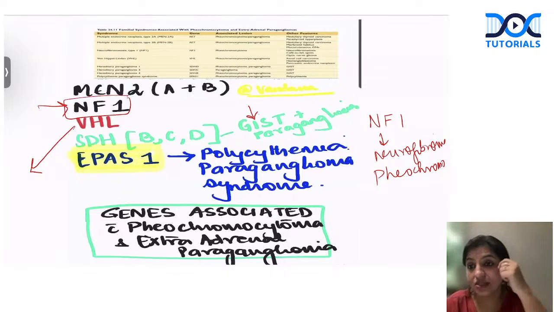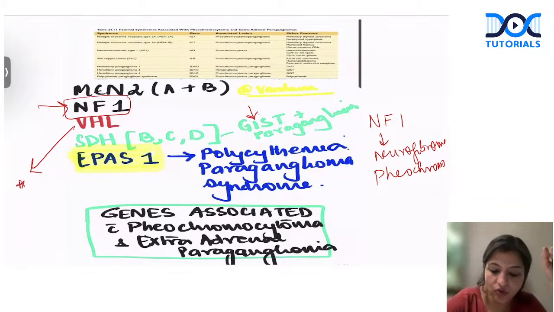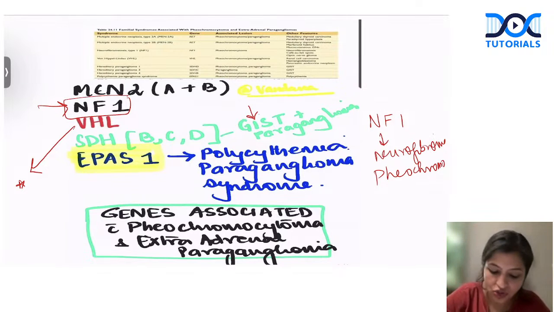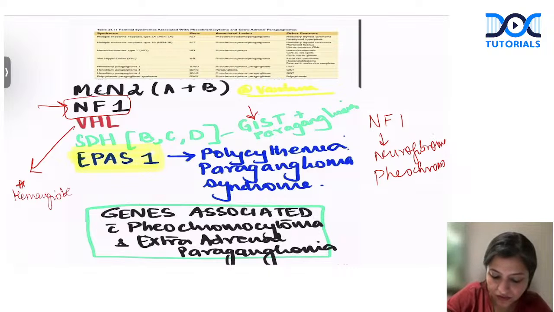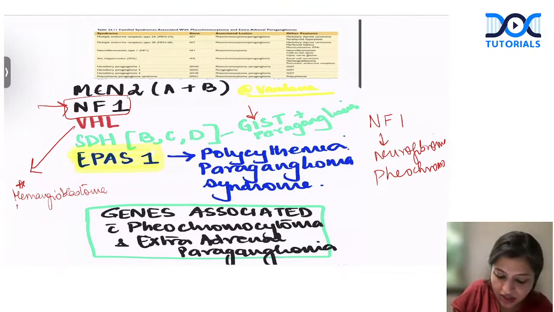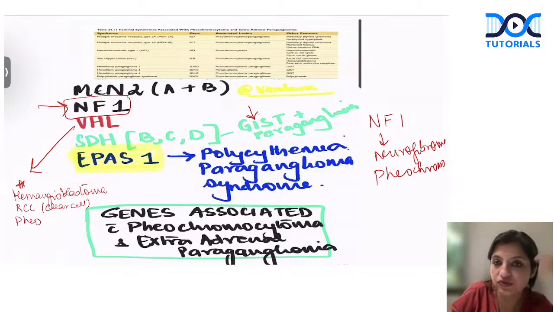Then VHL. VHL is another important question. All of you know what are the tumors most commonly associated with VHL. So remember always, most common is hemangioblastoma. It's a vascular tumor, but it's a tumor of the cerebellum. Apart from that, it causes clear cell renal cell carcinoma. It causes pheochromocytoma, which we have just now seen.